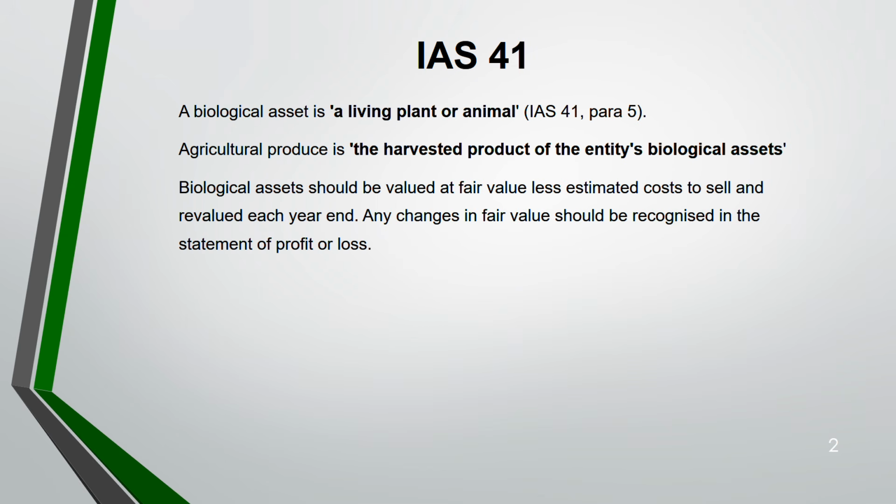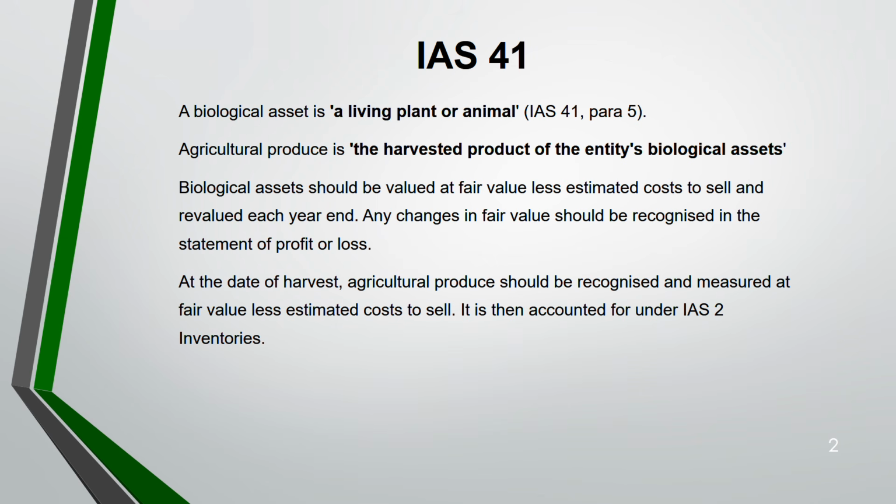Biological asset you have to measure using fair value less estimated cost to sell, and it has to be revalued each year end. So any change in the fair value will be recognized in the statement of profit and loss, same like your investment property. At the date of harvest, agricultural produce should be recognized and measured at fair value less cost to sell. It is then accounted for under IAS 2 inventory.